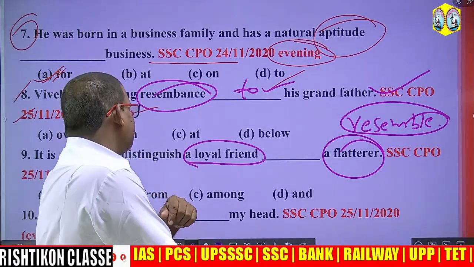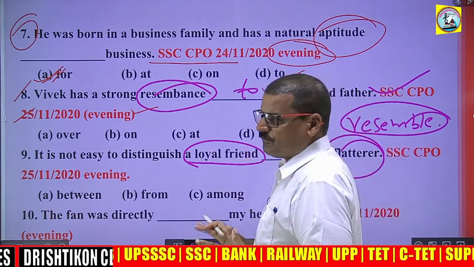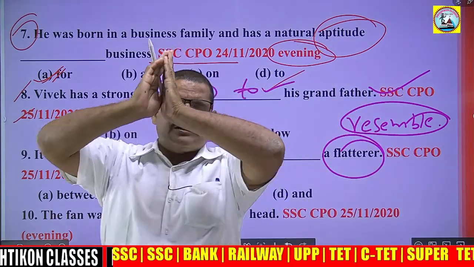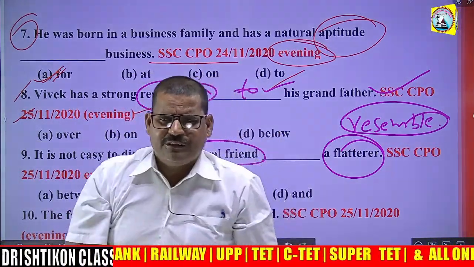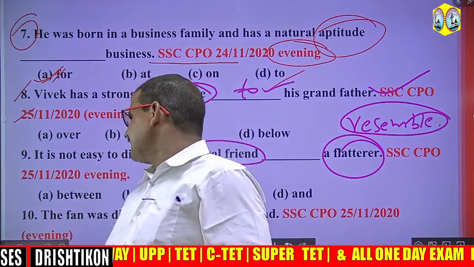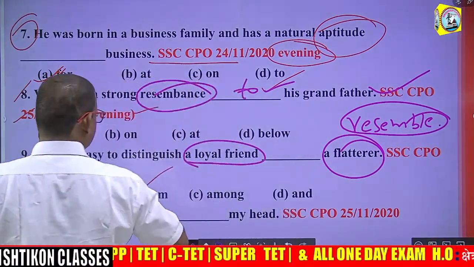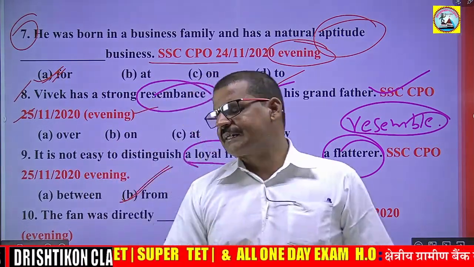You distinguish because both persons have different qualities. If you have two persons with different qualities and you have to separate those qualities, then which preposition must you use? Distinguish from. So from is the most correct answer.